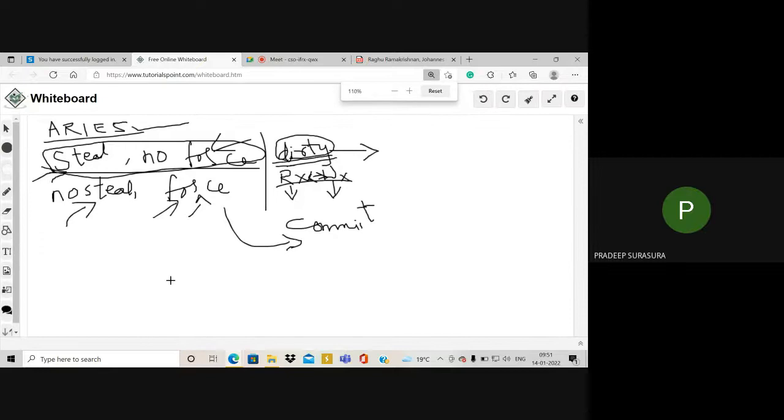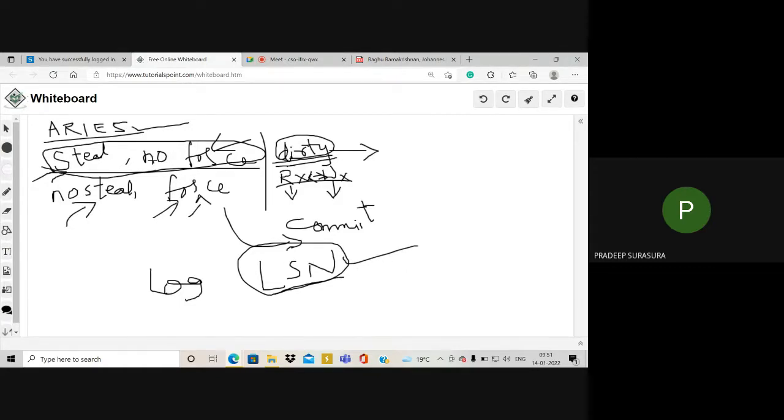Now, you need to know about the log also. In the log, you have the log sequence number, LSN as we call it. Based on the log sequence number, the identification of which particular transaction was executing will happen. Before we talk on the Aries algorithm, I will give you a little more background. We are talking on recovery algorithms. We call them recovery techniques, or we may even say crash recovery techniques. Crash recovery technique means